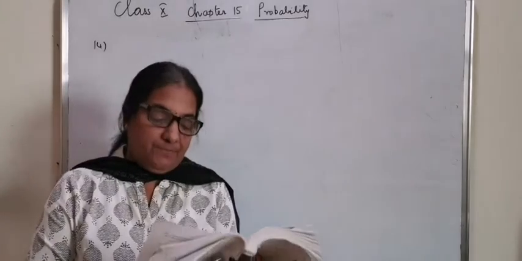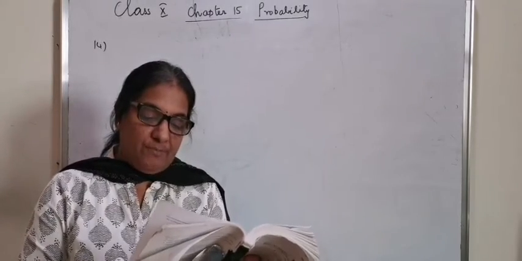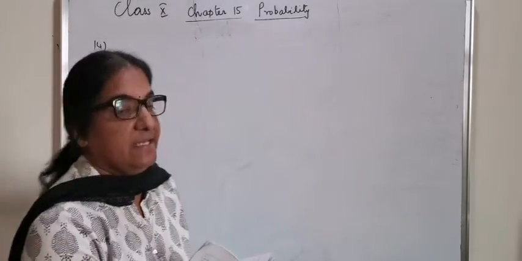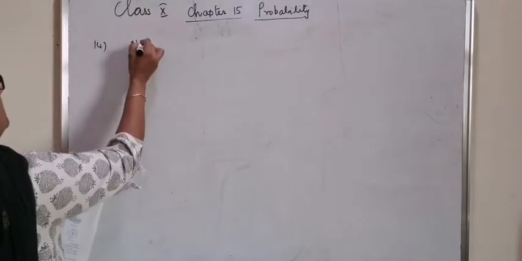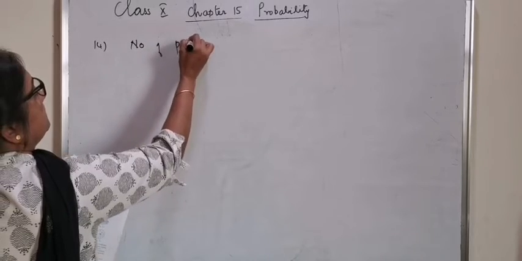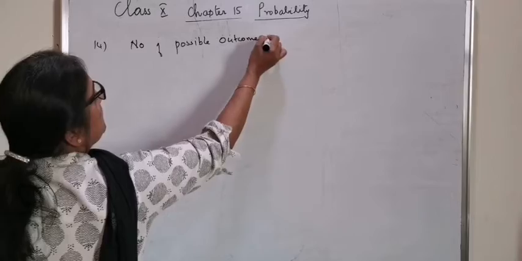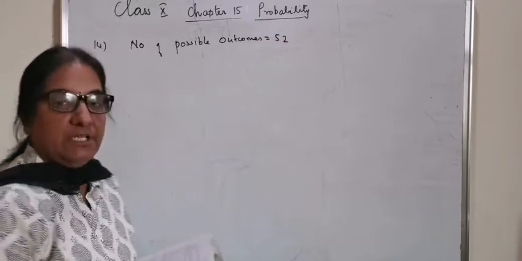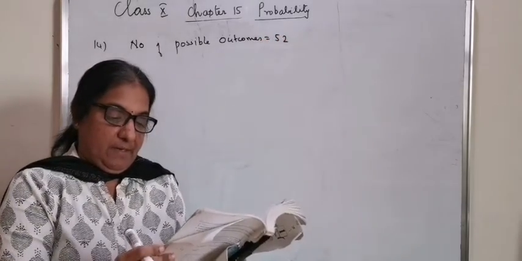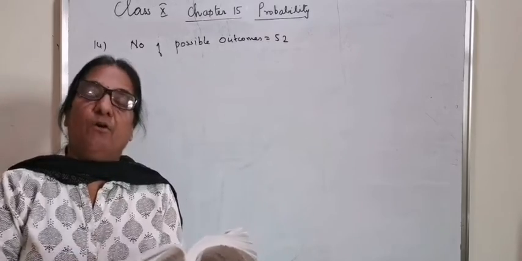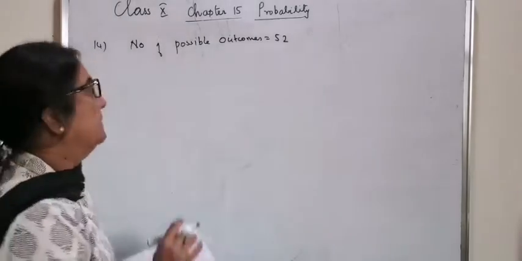Question number 14. One card is drawn from a well shuffled deck of 52 cards. That means the number of possible outcomes is equal to 52. Find the probability of getting king of red color.